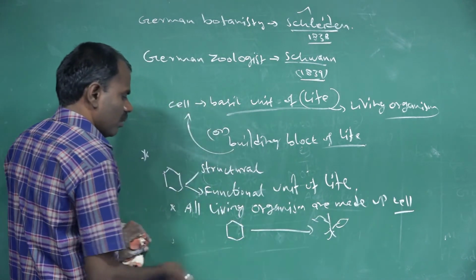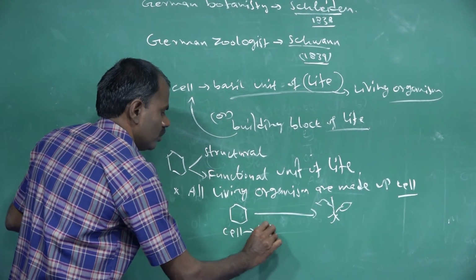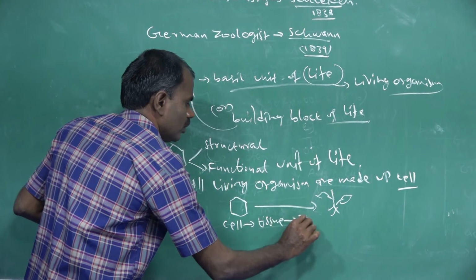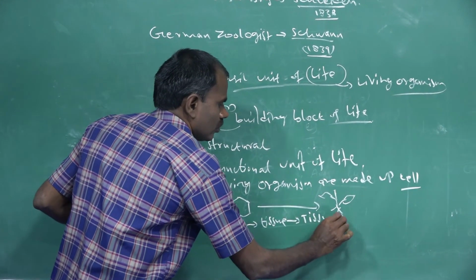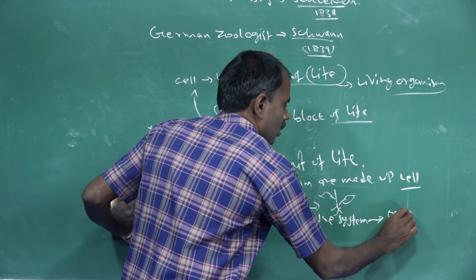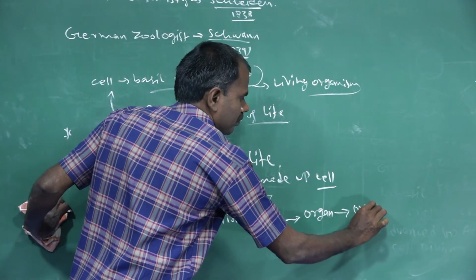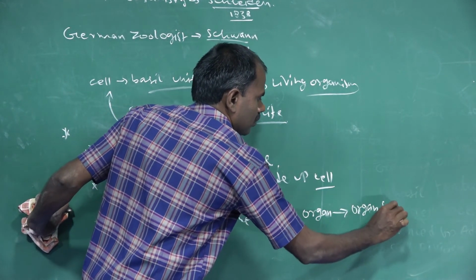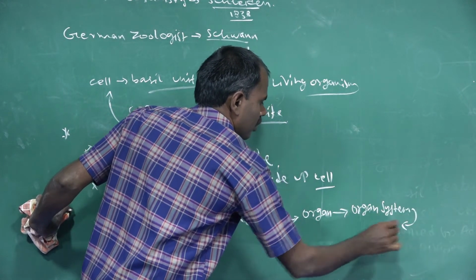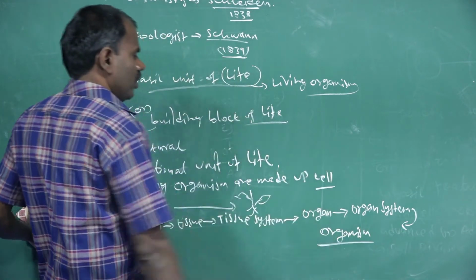Between these forms there are processes. Cells develop into tissues. Tissues develop into a tissue system. The tissue system develops into an organ. The organ develops into an organ system. The organ system develops into an organism.